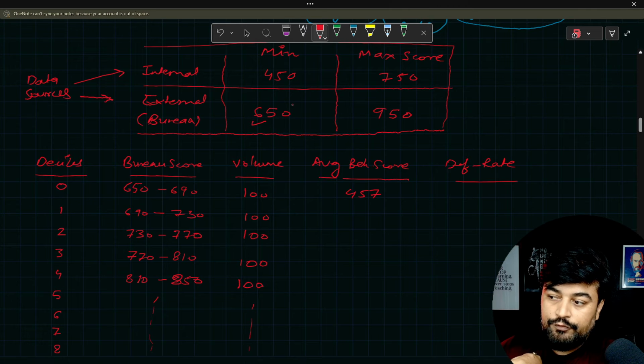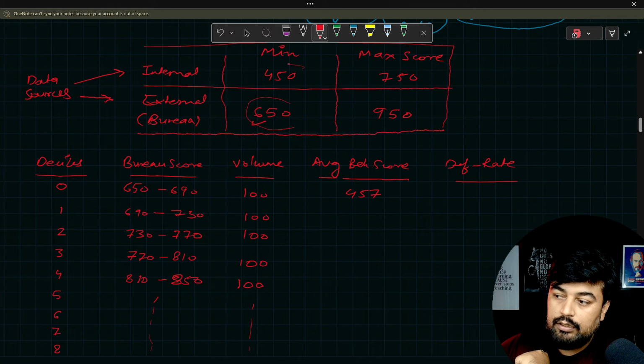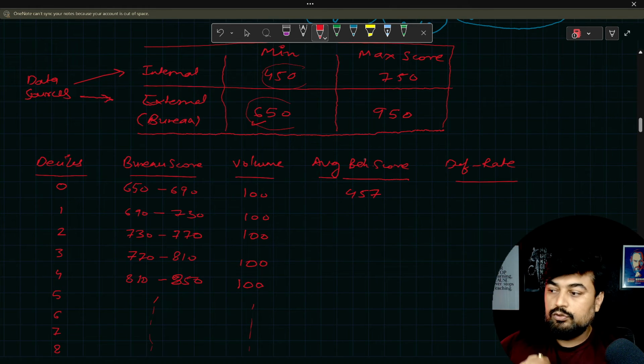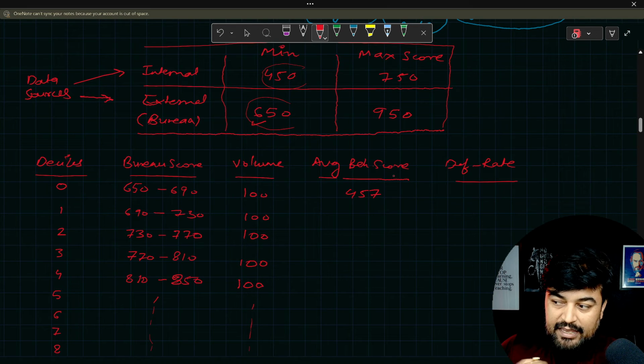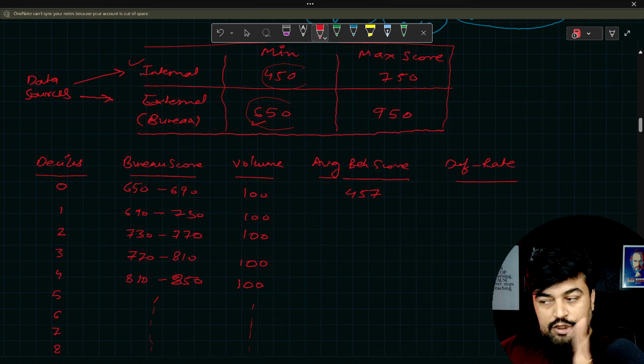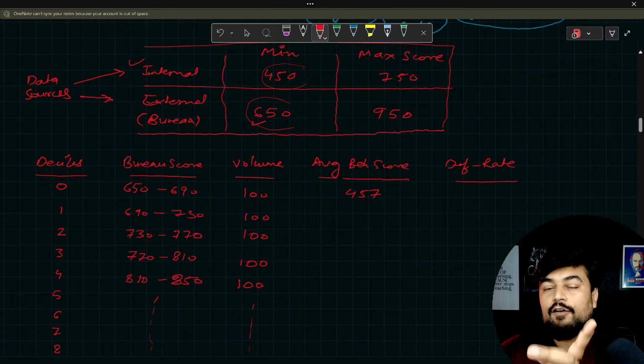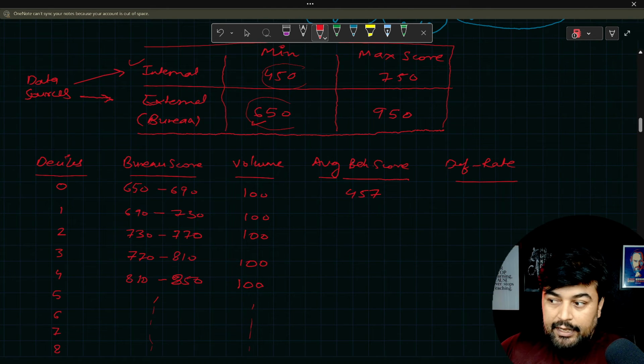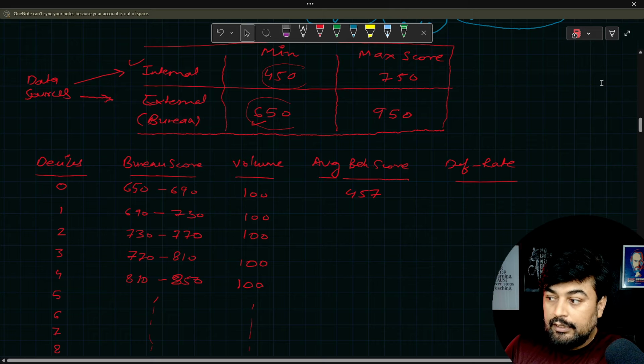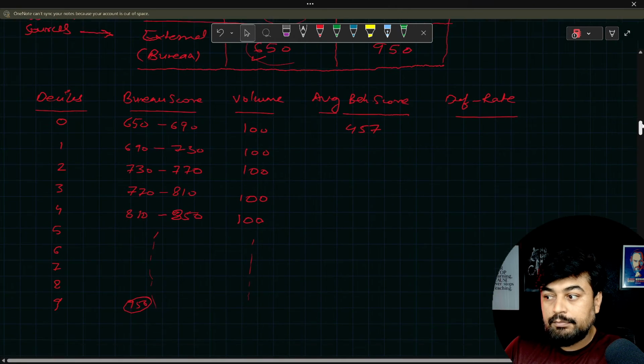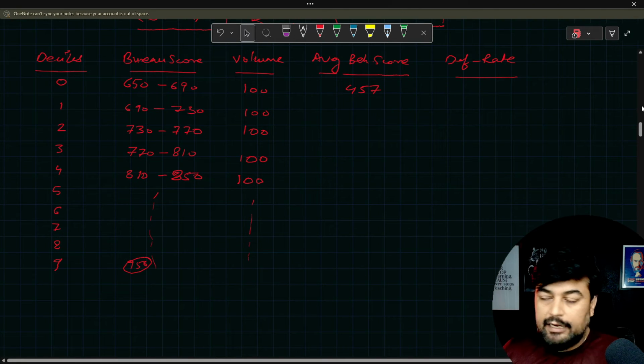With respect to this score or this score, every person will have a mapping of this score. This average behavior score is coming from the internal source, which you will validate against the data from the bureau. But here you are capturing that internal score, not the one given by the bureau. That is something I should clarify, number one.